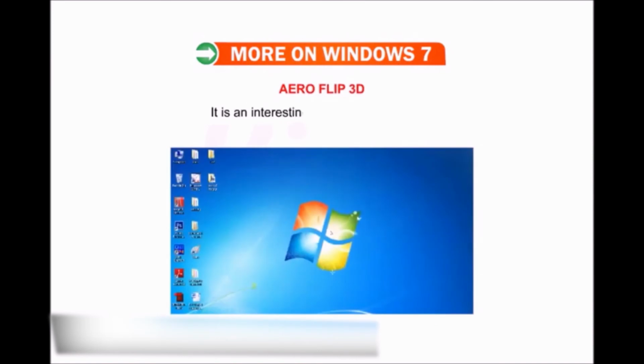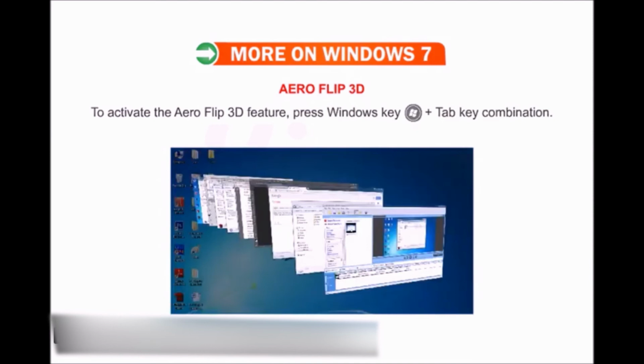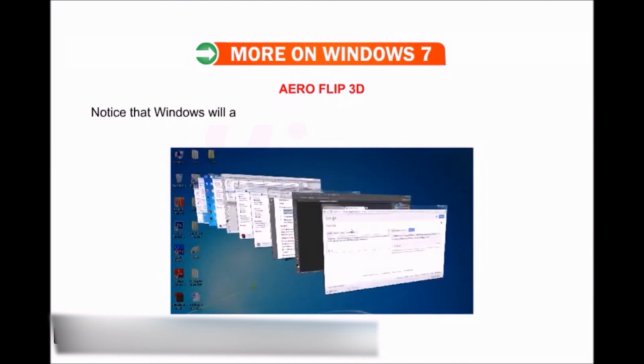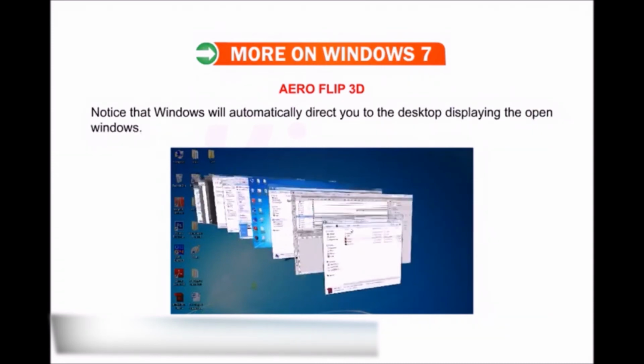Arrow Flip 3D. It is an interesting feature of Windows 7. This feature enables you to preview all open windows as a stack. To activate the Arrow Flip 3D feature, press Windows key plus Tab key combination. Notice that Windows will automatically direct you to the desktop displaying the open windows.